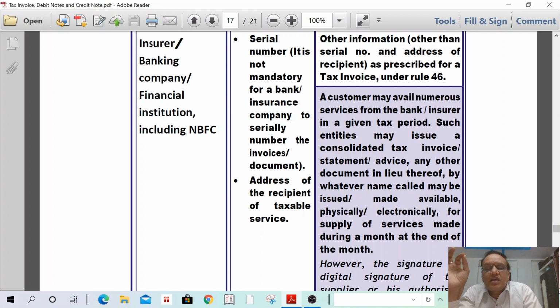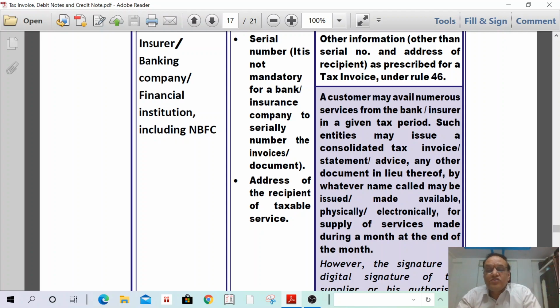They do not separately issue a tax invoice. It is not required to issue a tax invoice separately. Once the account statements are issued, the statement itself is a tax invoice. Why? Because they are charging some bank charges. For charging of bank charges, they are not issuing any tax invoice. Simply they are issuing a statement. Itself it is considered as a tax invoice.